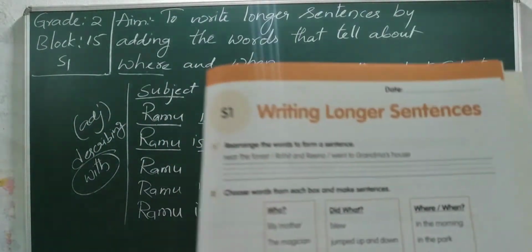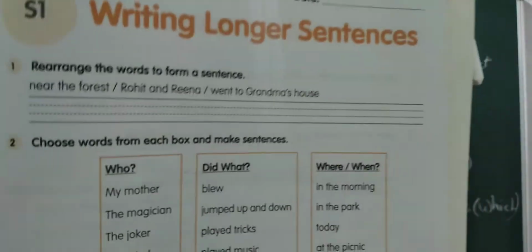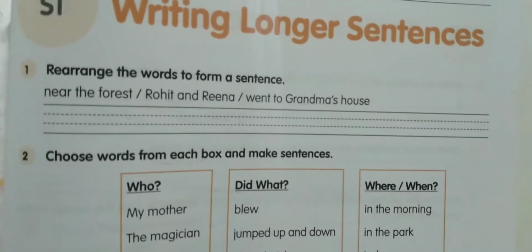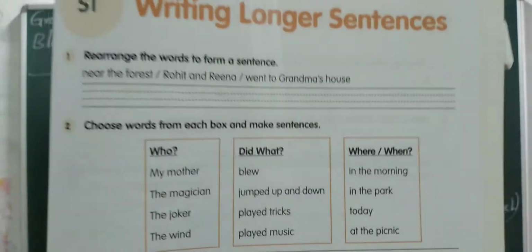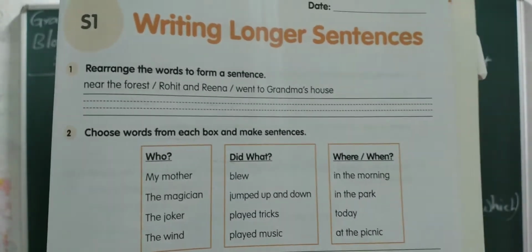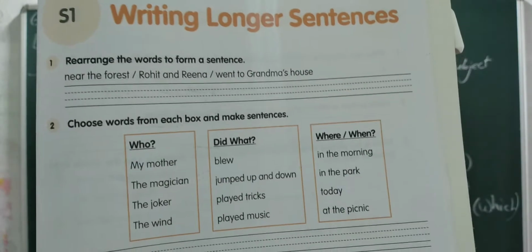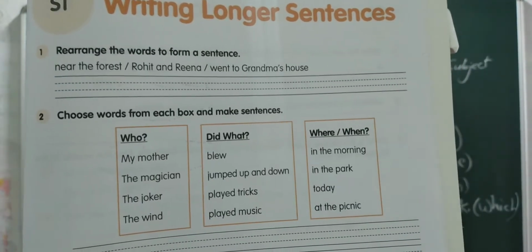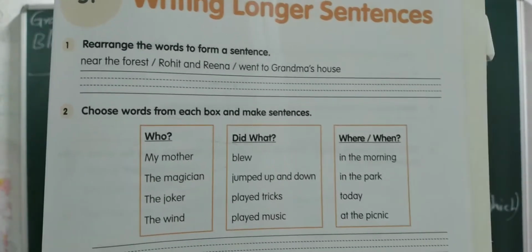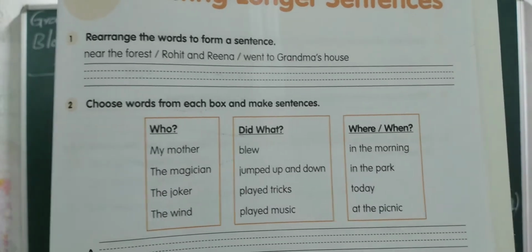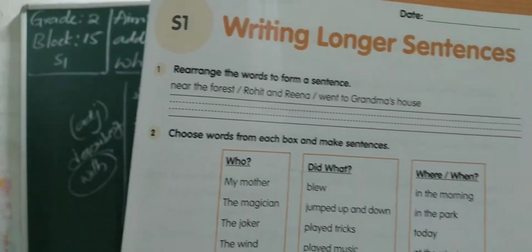If you see page number 35, writing longer sentences, you want to rearrange the words to form a sentence. For forming a sentence, first of all, you want to check where the subjects are. After the subjects, you are going to get what the subject is doing or what the subject is. Then where and when, what happened after that. Basing on that, you want to write the things.